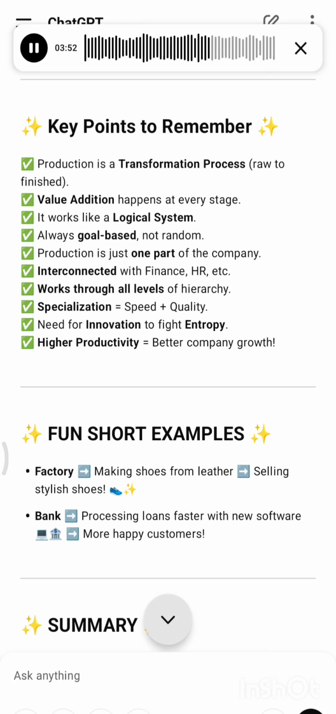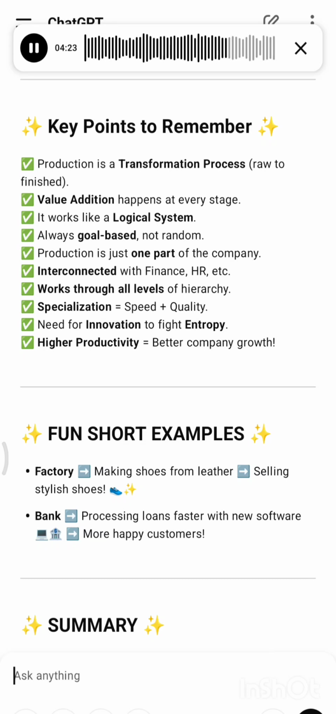Key points to remember. Production is a transformation process, raw to finished. Value addition happens at every stage. It works like a logical system, always goal-based, not random. Production is just one part of the company, interconnected with finance, HR, etc. Works through all levels of hierarchy. Specialization equals speed, quality. Need for innovation to fight entropy. Higher productivity equals better company growth.